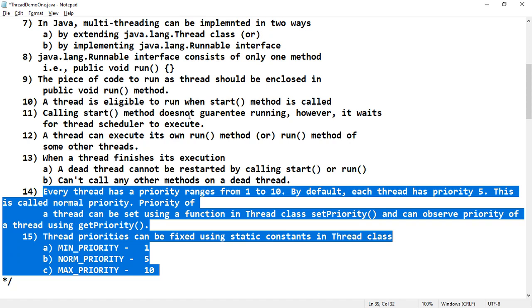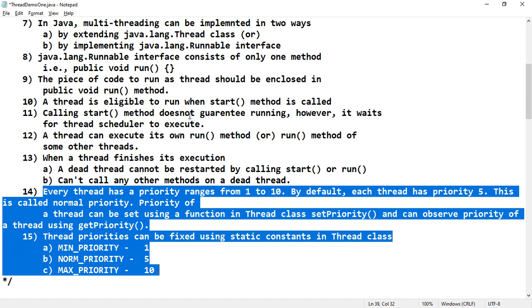This is actually done by explicitly calling yielding or sleeping or blocking functions. When these particular functions are called on the thread, then they may go for voluntarily relinquishing control. So in these scenarios, all other threads are examined, and the higher priority thread that is ready to run is given the CPU. That means when these functions are called, what will happen?